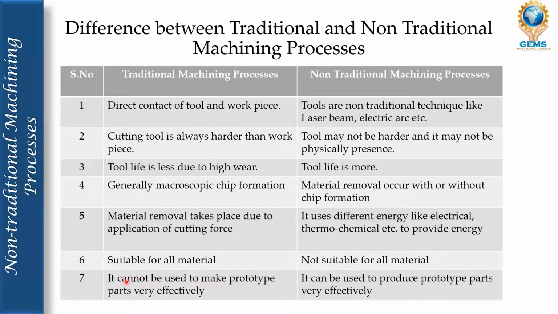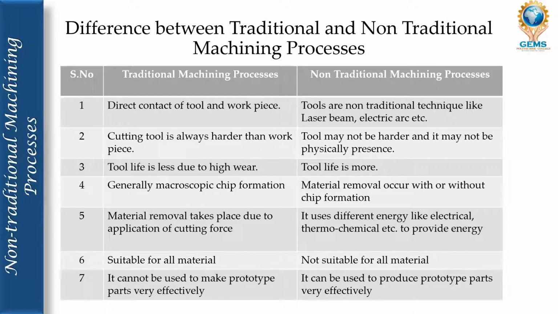Traditional machining process cannot be used to make prototype parts very effectively. It is not simple and easy to produce a prototype. Prototype means a small miniature model used to replicate the bigger model.